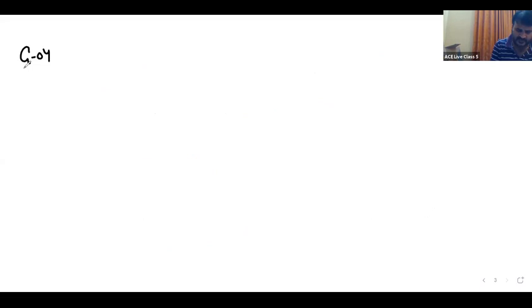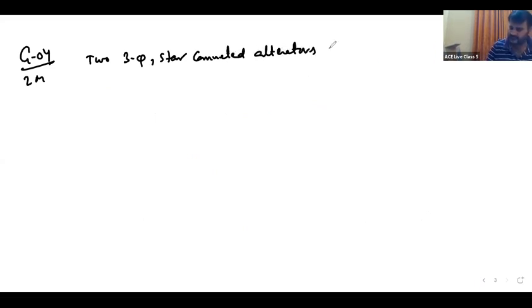See, in the previous GATE 2004 examination, the question is for 2 marks. Two 3-phase star connected alternators are to be paralleled to a set of common bus bar.